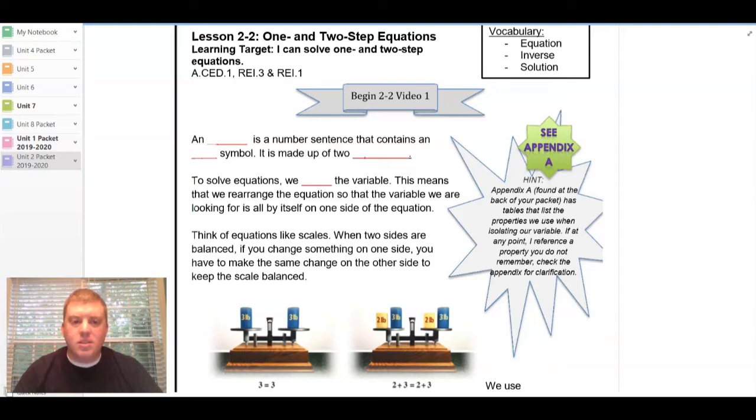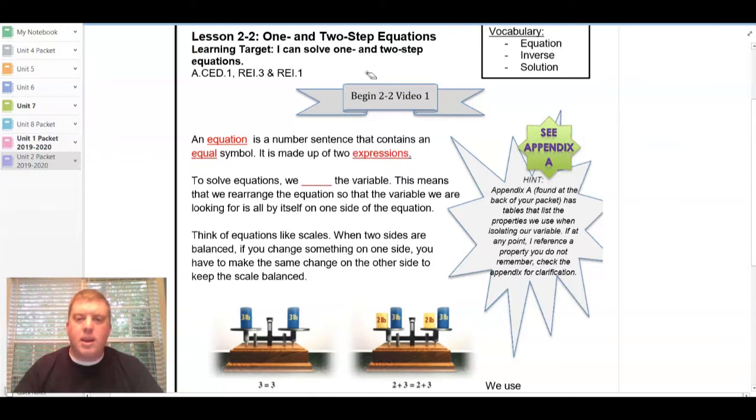In Lesson 2-2, we are going to focus on solving some very simple and basic 1- and 2-step equations. So first off, we want to talk about what an equation is. An equation is a number sentence that contains an equal symbol. You'll remember in Unit 1 we discussed a lot about expressions. Those were the ones that did not have equal signs. So we're going to focus more on equations in this unit, and those are going to involve those equal signs.